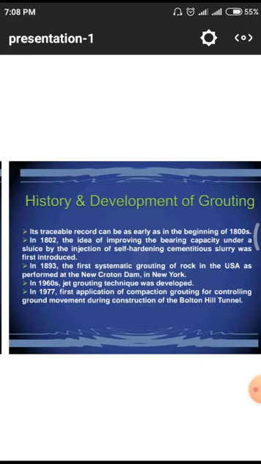In 1977, compaction grouting was applied for controlling ground movement during the construction of the Bolton Hill Tunnel. Tunnels are substructures, so they are constructed below the ground level. Whenever we construct these kinds of substructures, we have to face a lot of problems. Sometimes we have to observe some settlements. Why?